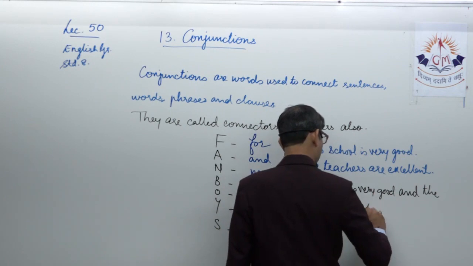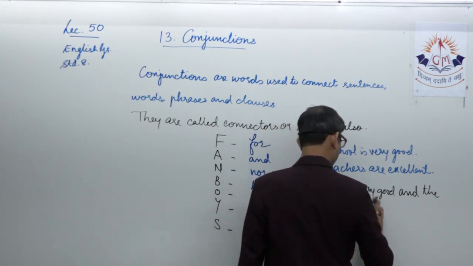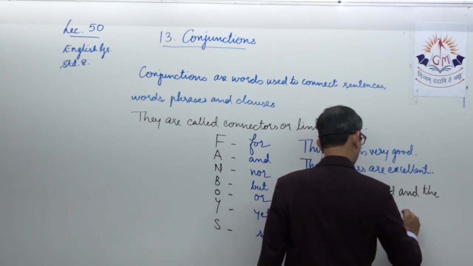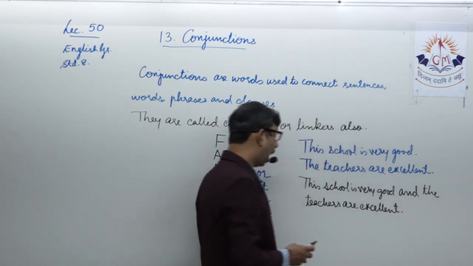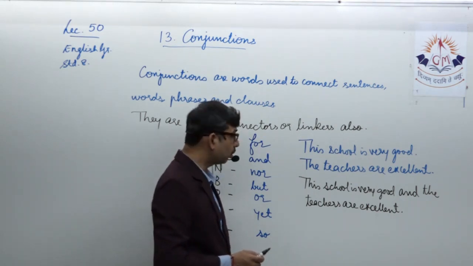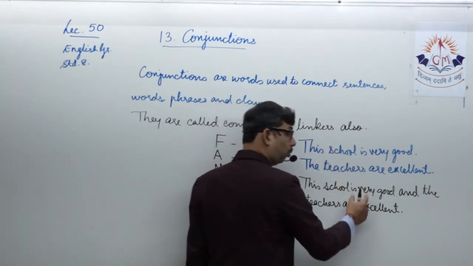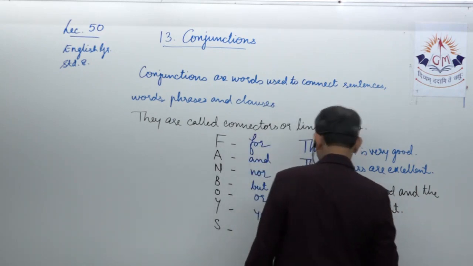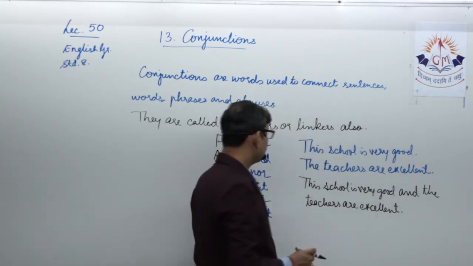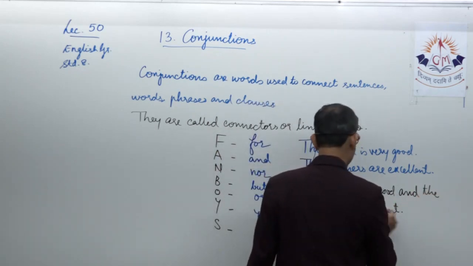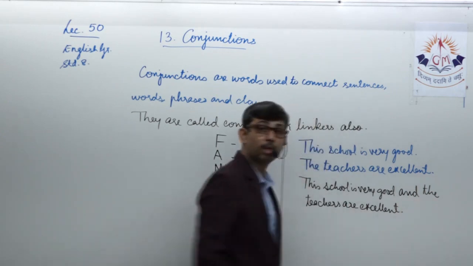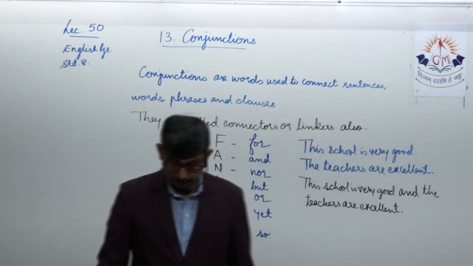So you see, by using the coordinating conjunction, I was able to join the two individual sentences or the two independent clauses into one. Now be careful when you write this. This school is very good and the teachers are excellent. You are supposed to eliminate the capitalization and turn it into a lowercase letter.